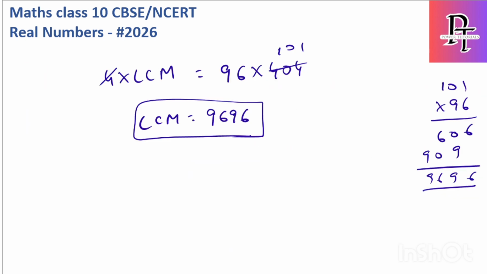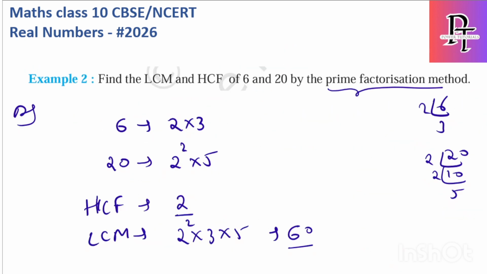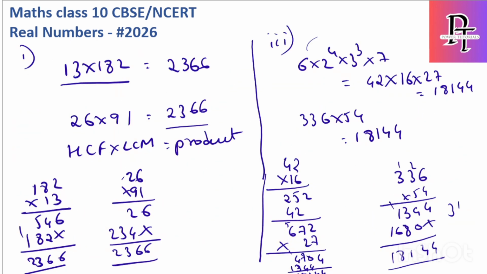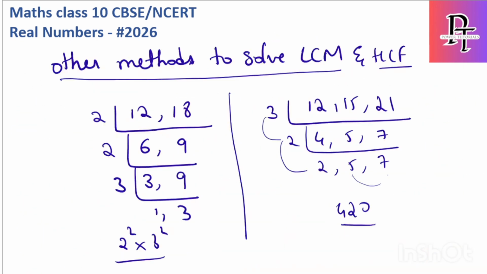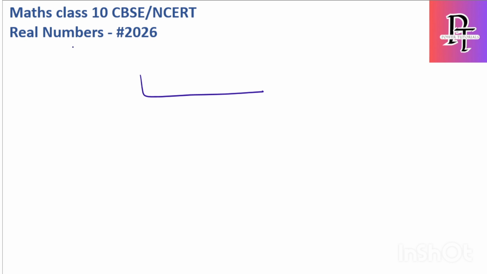Okay, for this question, it's lengthy. Let's solve for the LCM of 6 and 20. Let's do it. LCM of 6 comma 20.